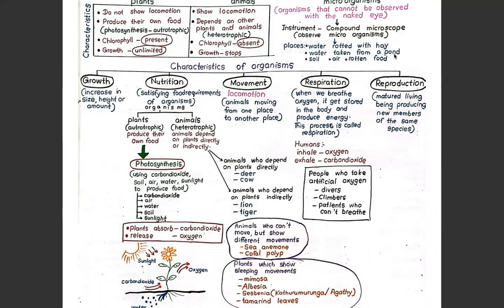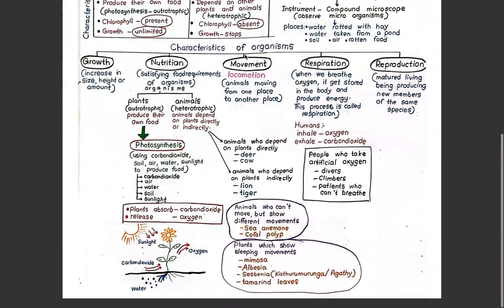Microorganisms can be seen in a water sample taken from a pond, in soil, in air, and in rotten food. So let's have a look at the characteristics of organisms.